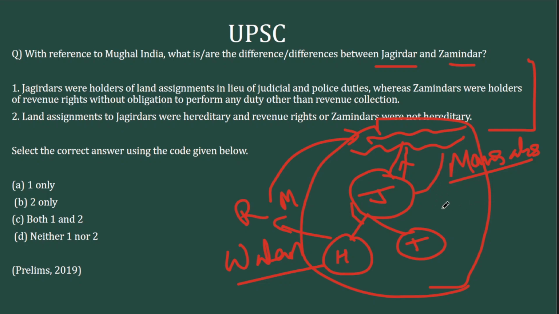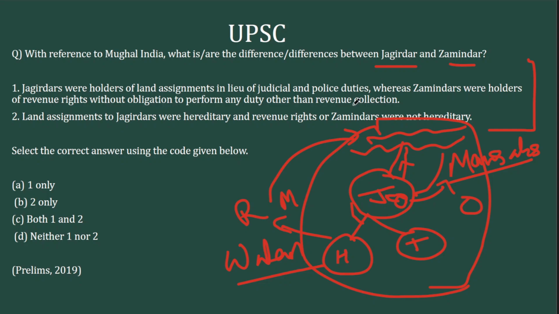Now where do Zamindars feature here? Zamindars can be Jagirdars as well because they are the traditional owners of the land. They can be nobles as well. Or they can be revenue collectors within the Jagir as well. And they performed smaller duties apart from revenue collection. They did local policing. They supplied the Mughal king with men. They supplied the Jagirdar with men and horses. So this is the system. Now you go back to the question.